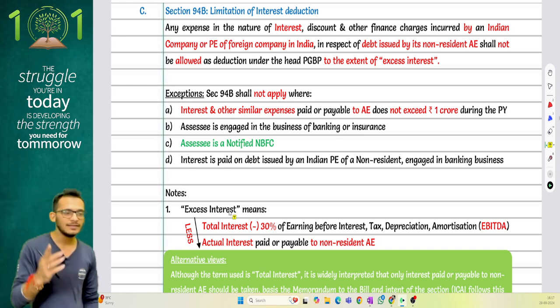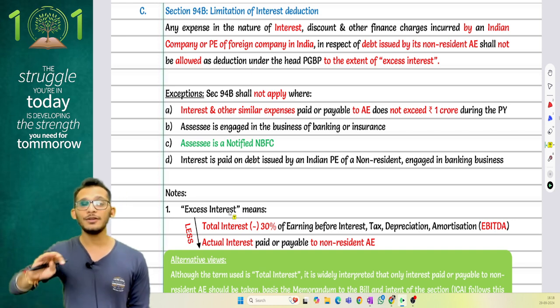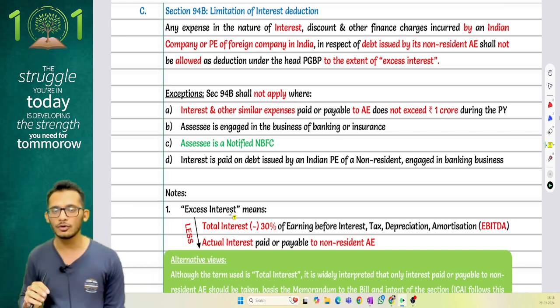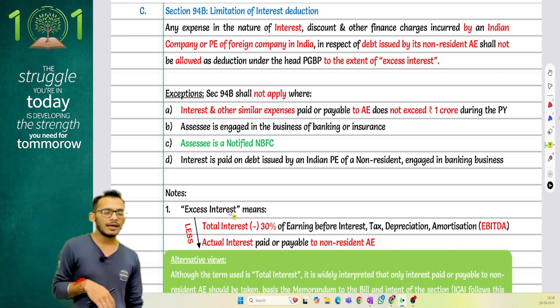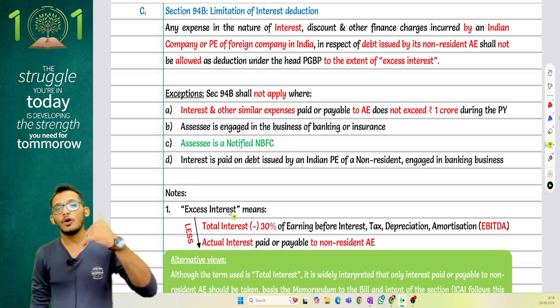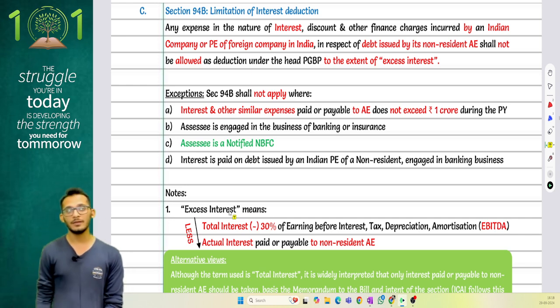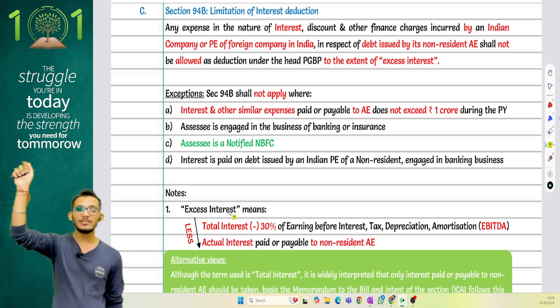Yes, I'm repeating myself once again. If you enter into a loan transaction with your AE such that you're required to pay more than 1 crore rupees of interest in the current year, the provisions of section 94B will get applied in your case. This will also apply in case you take a loan from a third party for which your AE gives a guarantee.